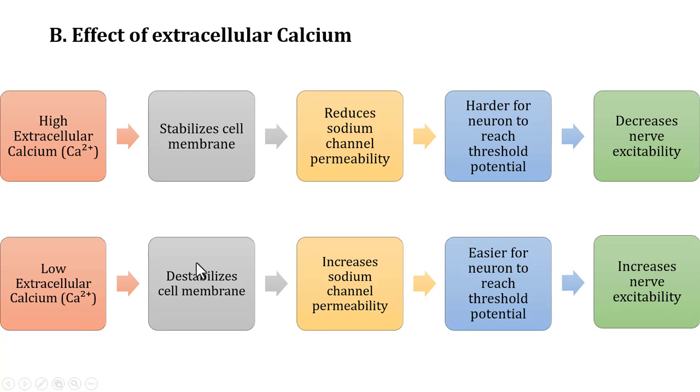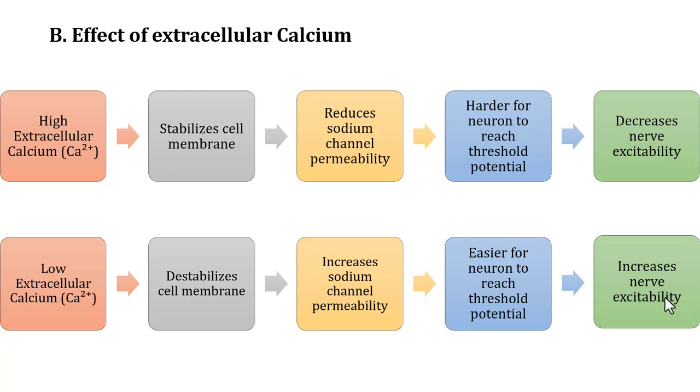So, if there is low extracellular calcium levels, it destabilizes the cell membrane. Destabilization of cell membrane refers to, let's understand this way, it loosens up the cell membrane, which increases the sodium channel permeability. So, sodium ions start moving inside the nerve fiber in more numbers. So, now it's easier for a neuron to reach the threshold level, and this now increases the nerve excitability.